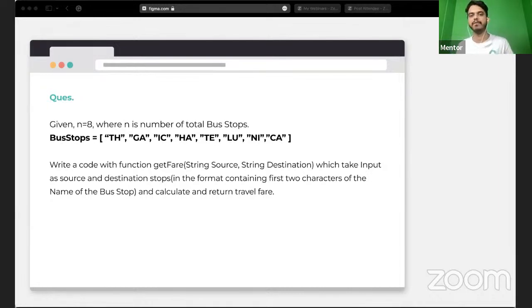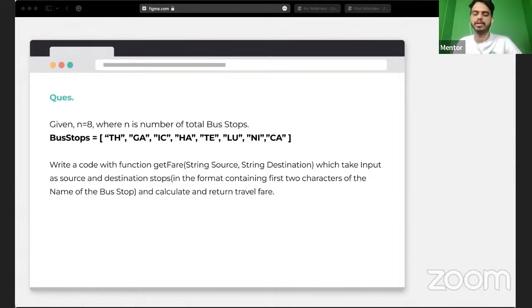So now what exactly we have to do is calculate the fare between the source bus stop and the destination bus stop. For that, you are expected to write a function. I know there are multiple ways through which you can solve this, but since they were very specific that they expect you to write a function, the function name is getFare, where you are going to pass 2 parameters: one is a string for the source, and the other is a string for the destination.